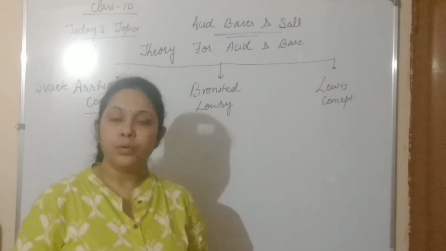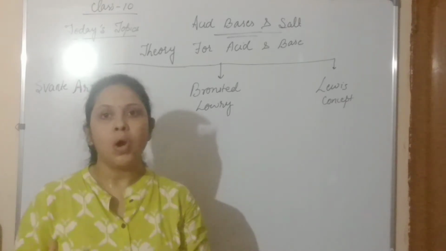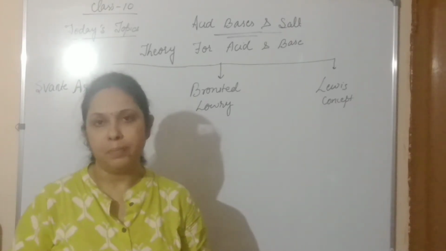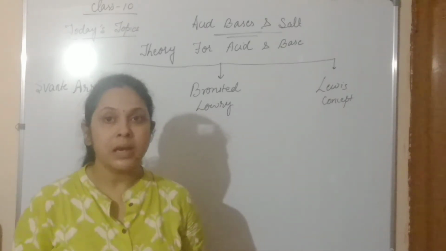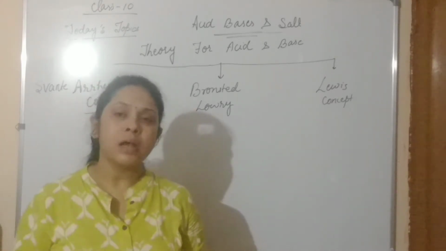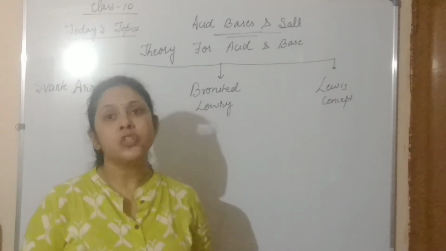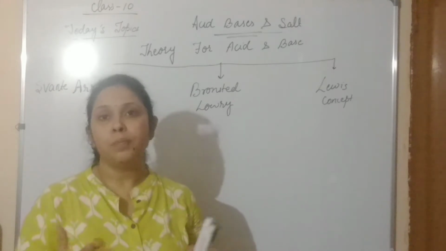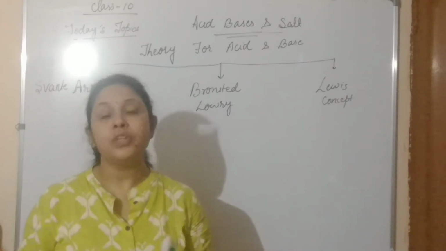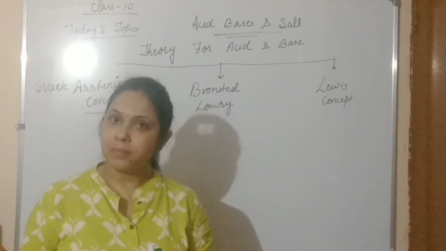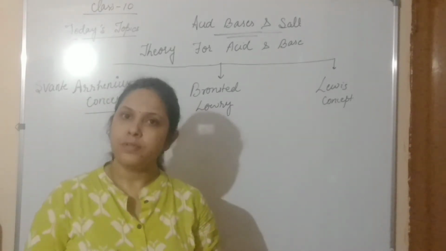In our earlier video, we understood acids and bases according to taste and litmus paper. A substance which is sour in taste contains acid. A substance which is bitter in taste contains bases. If a substance changes blue litmus to red, it contains acid, and a substance which changes red litmus to blue, we can call it a base. So we understood the basic differences.